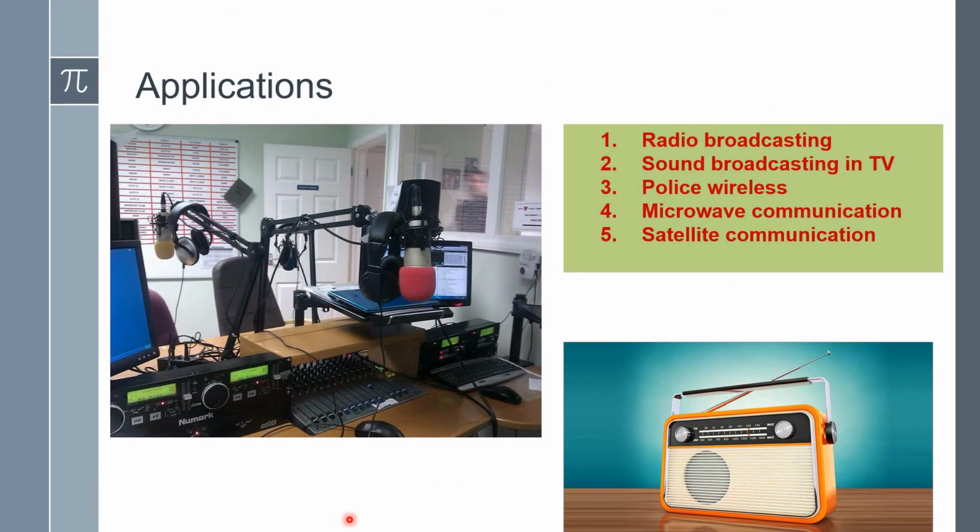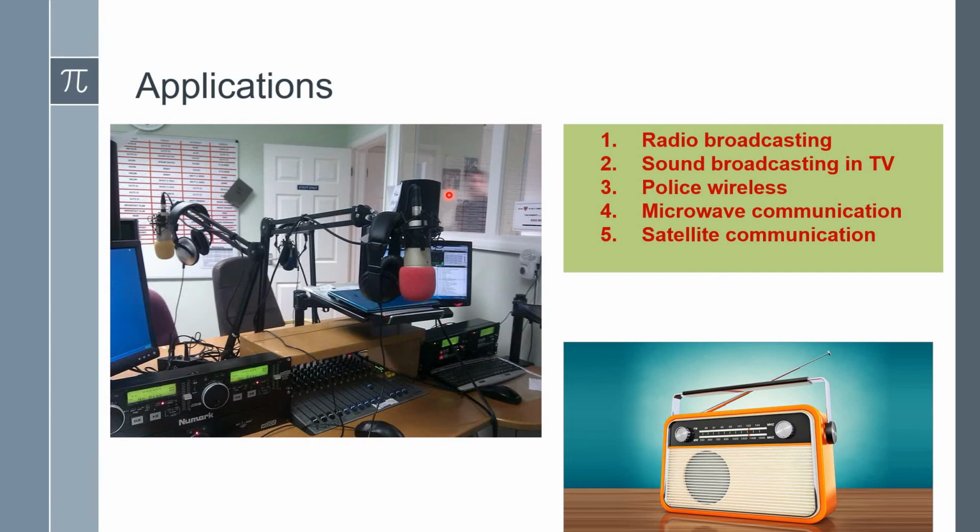The applications of FM include radio broadcasting. A majority of FM radio stations use frequency modulation. Then sound broadcasting in television, police wireless communication, microwave communication, and satellite communication. These are the areas where frequency modulation is utilized.